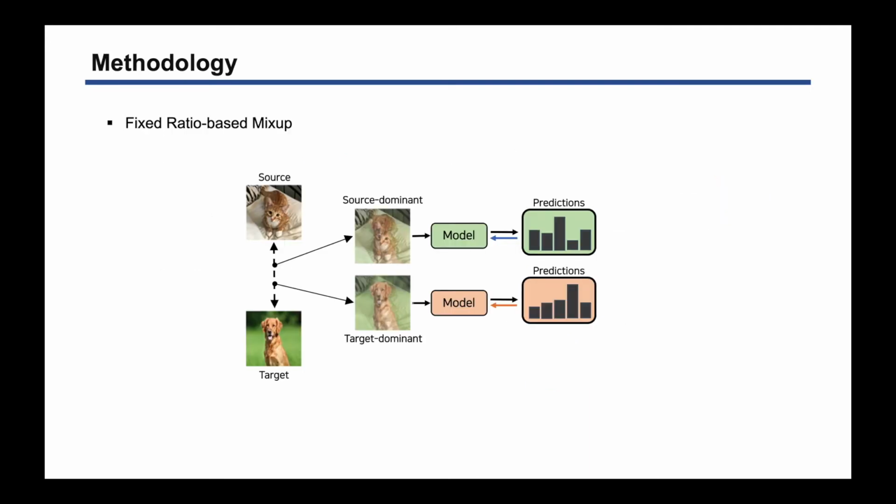In most previous studies, random values from the beta distribution have been used as mix-up ratios, but we propose to use a fixed ratio-based mix-up. Here, we use two types of fixed ratio-based mix-up. One is a source-dominant mix-up and the other is a target-dominant mix-up. With these two types of mix-ups, the two models are trained with each different mix-up ratio. The most important thing here is that we construct two models with different perspectives using our fixed ratio-based mix-up.